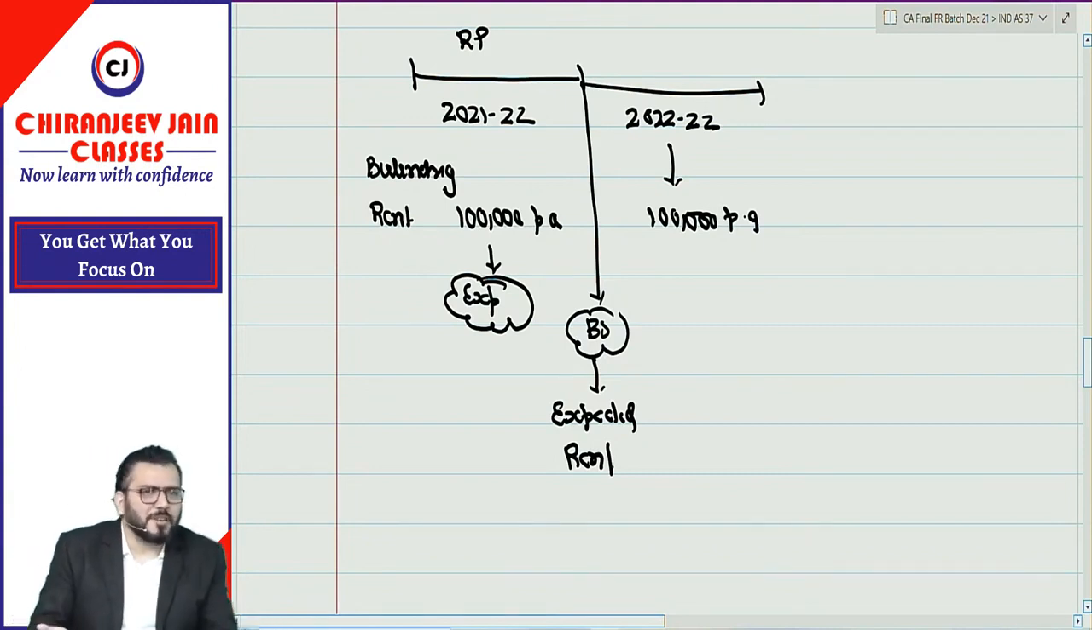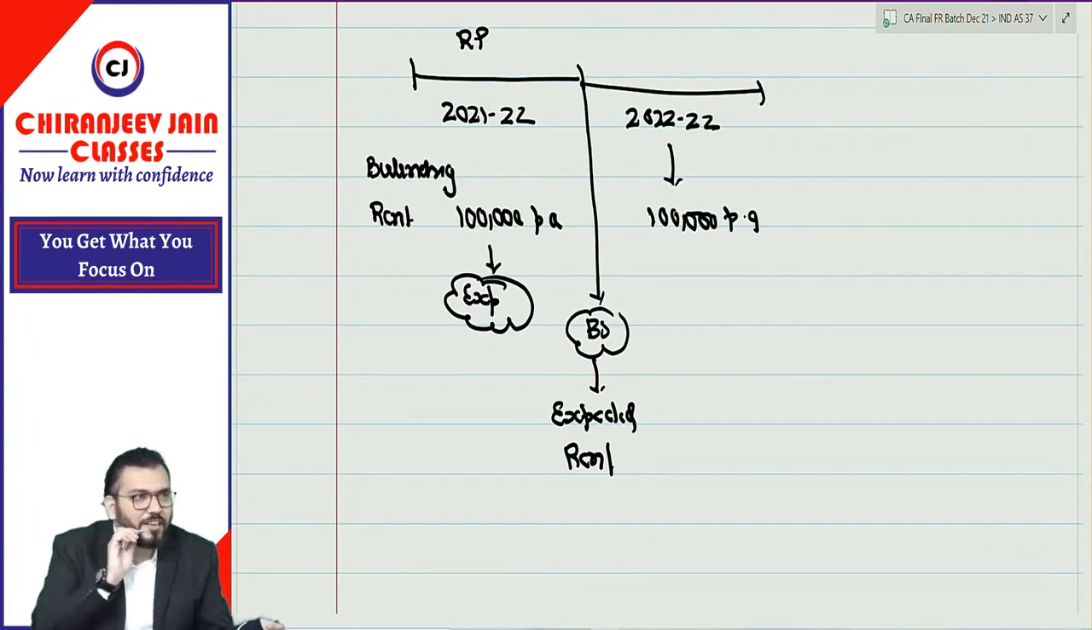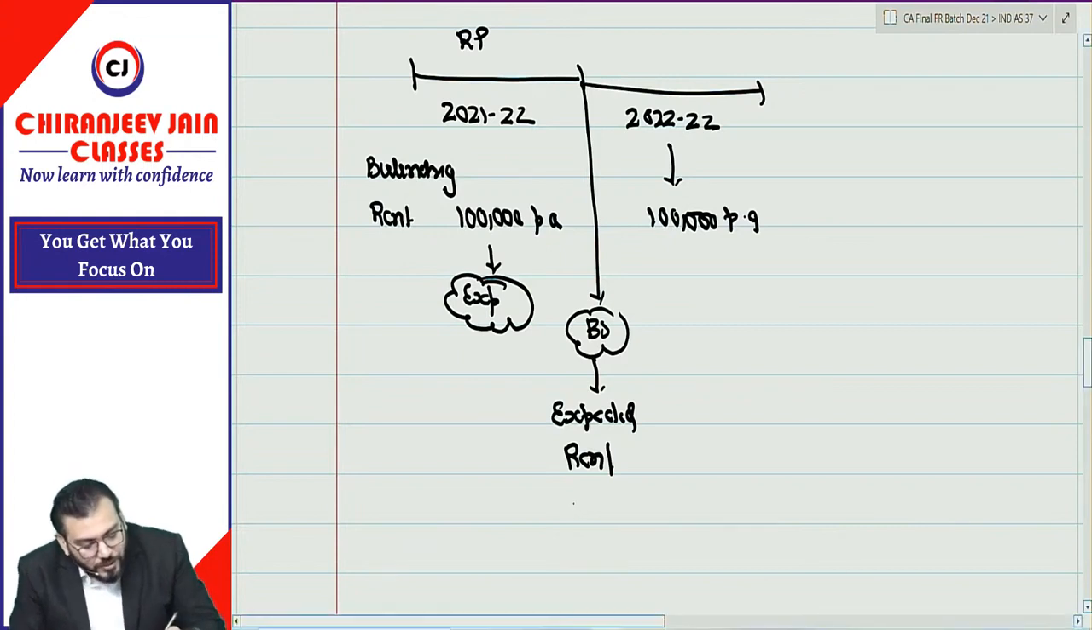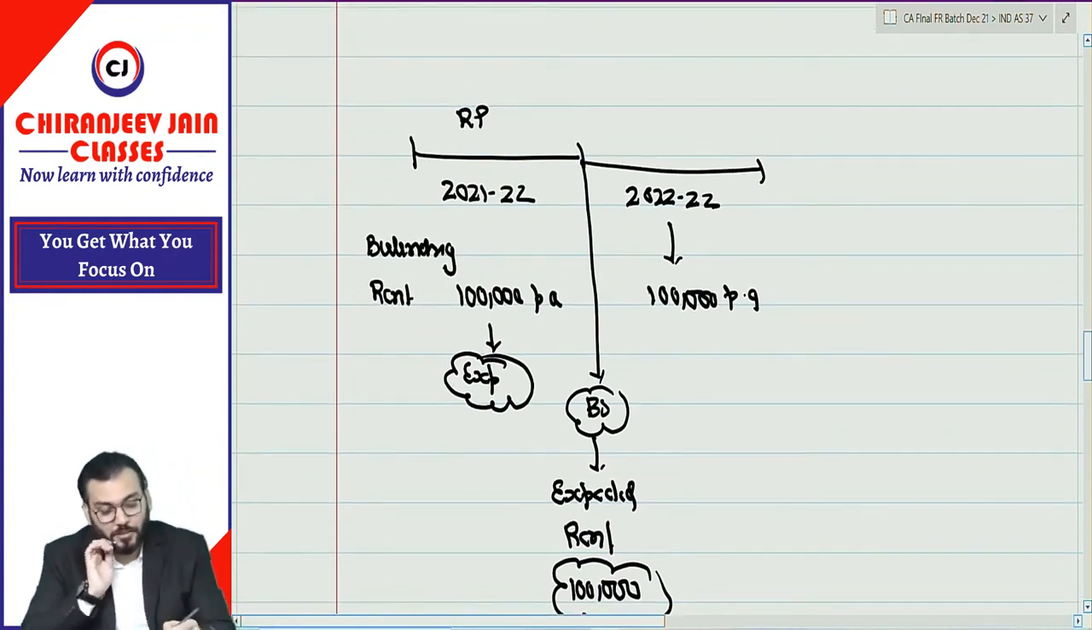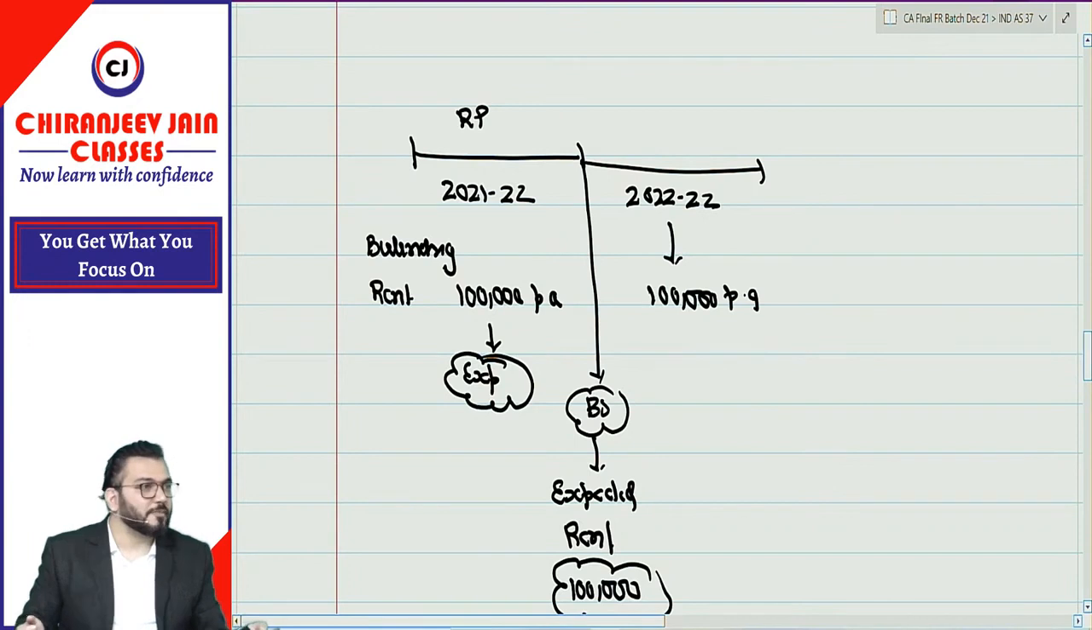If the financial statement is silent, we always assume that we are following going concern. You know about going concern, correct? I am not asking what the meaning of going concern is. So expected rent of 1 lakh. The question is, should we recognize this rent expense in the year 2021-22? Should all expected expenses be recognized?